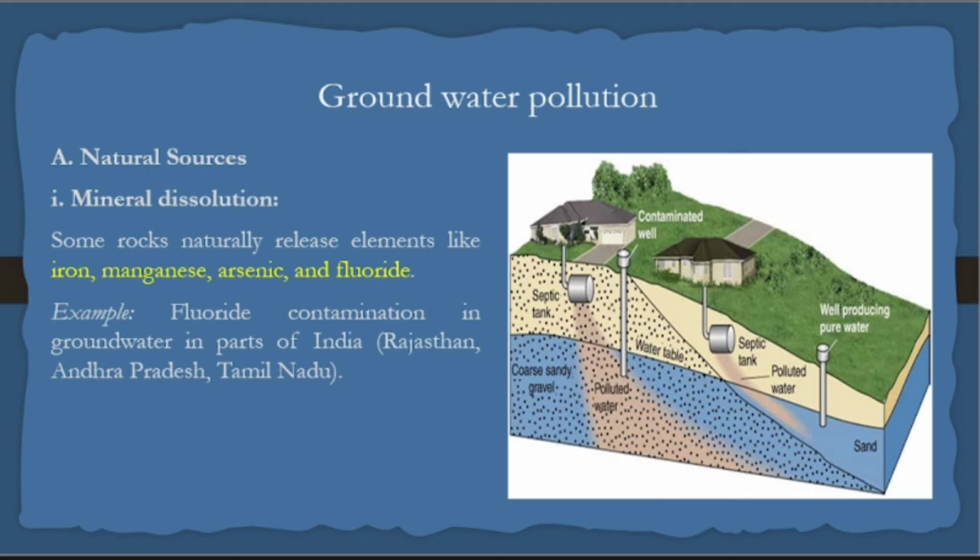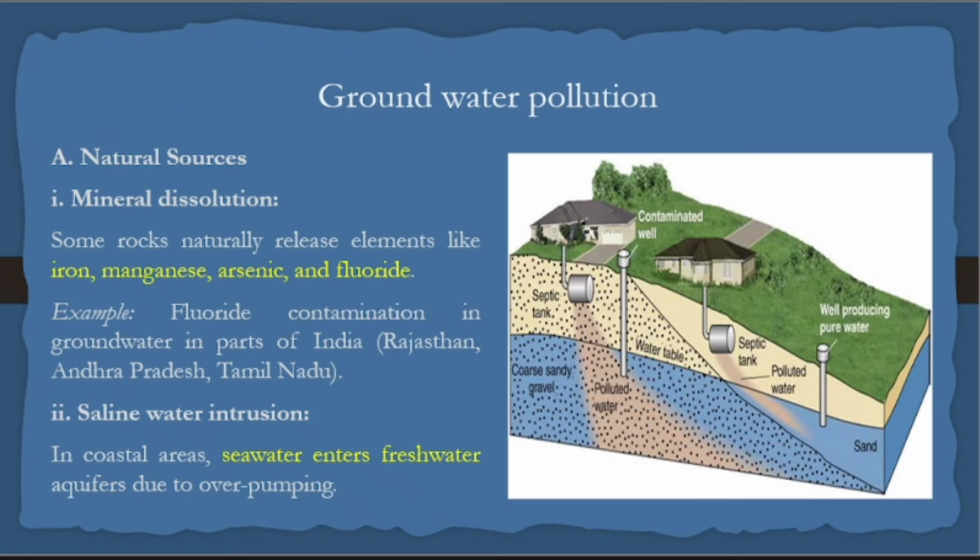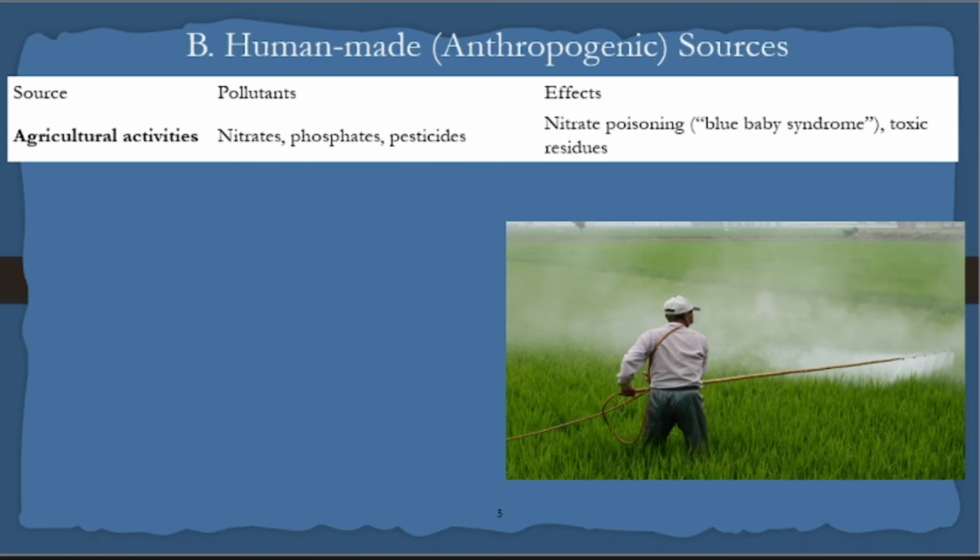In India, the problem is coming in Rajasthan, Andhra Pradesh and Tamil Nadu; these places have a mineral-oriented problem. Then there is saline water intrusion. If you are near the sea, that sea-water-oriented groundwater will be very salty. If you are near a river and you put a bore, the water will not be so salty. But near the sea, if you are boring, that groundwater will also be very salty. So this is a natural type of pollution.